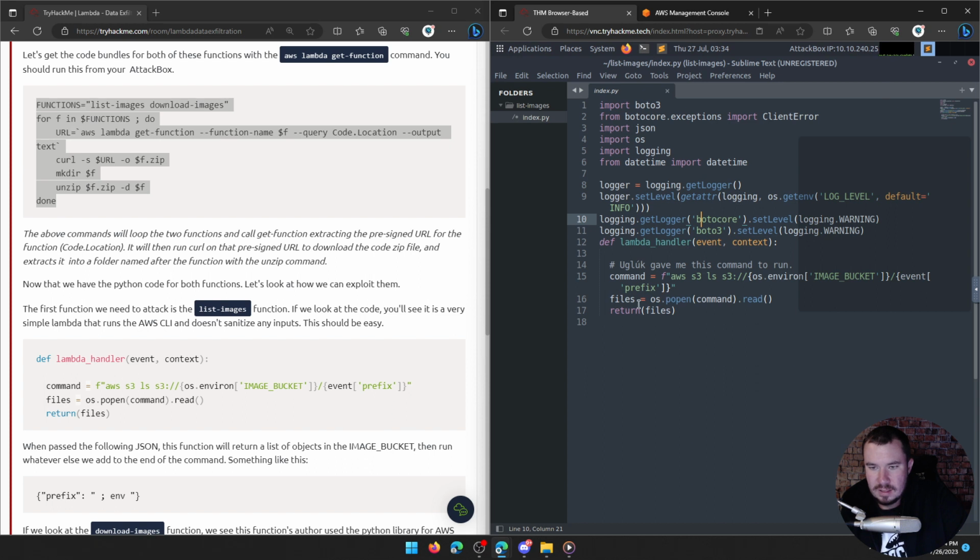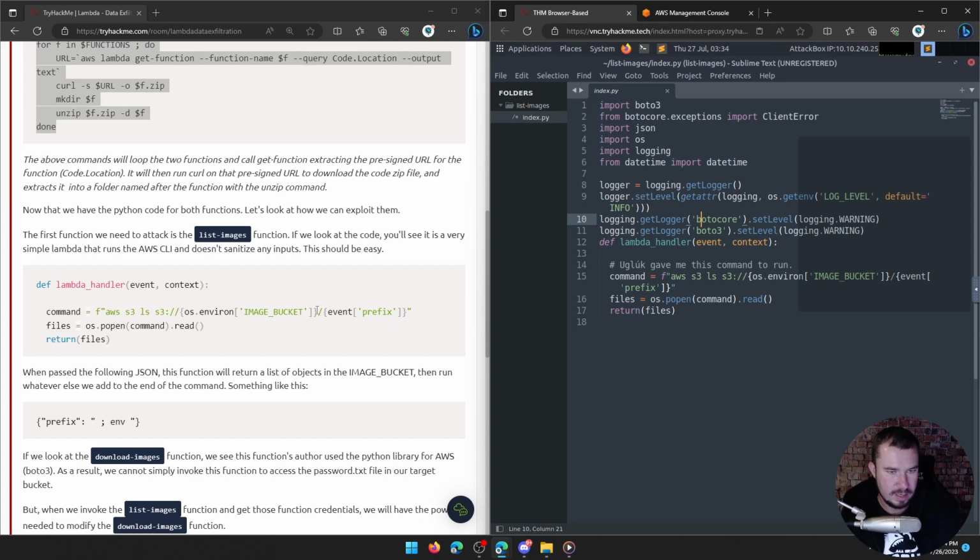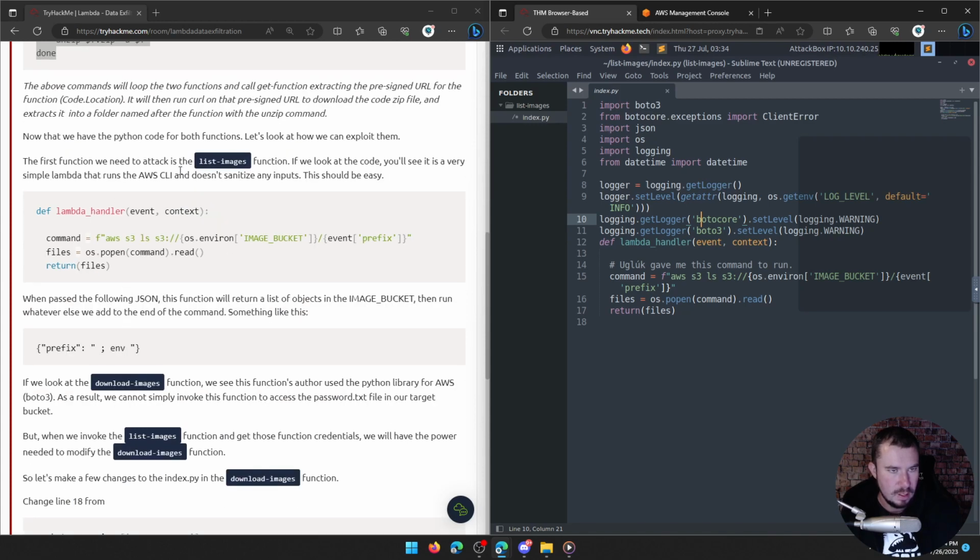Prefix, files, variable, OS, open, command, read. So it's just reading. It's reading everything in the bucket from what I can see, and then returning the files. That's how I understand that. And we can see this.